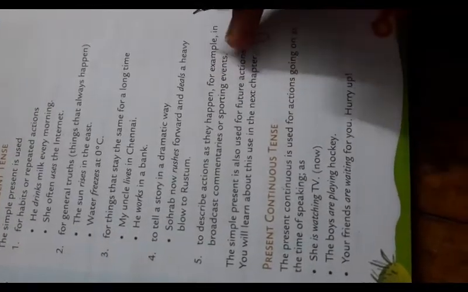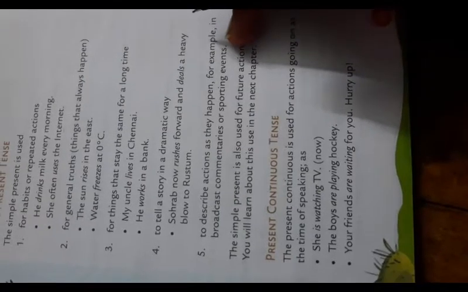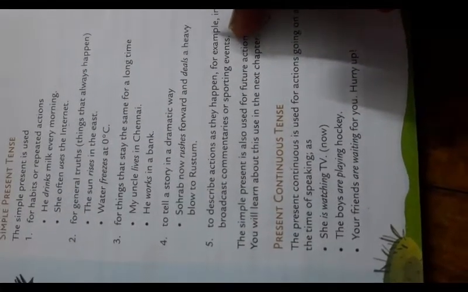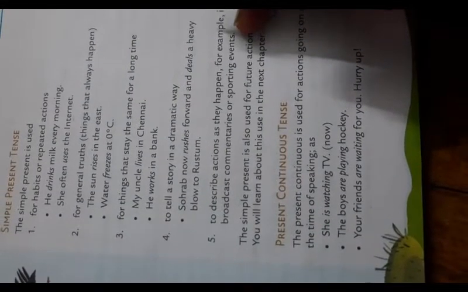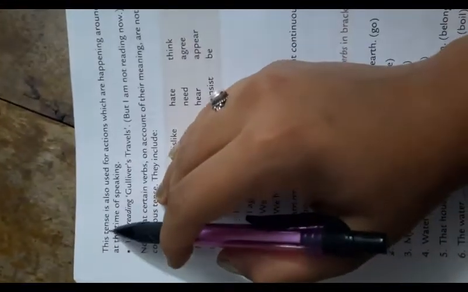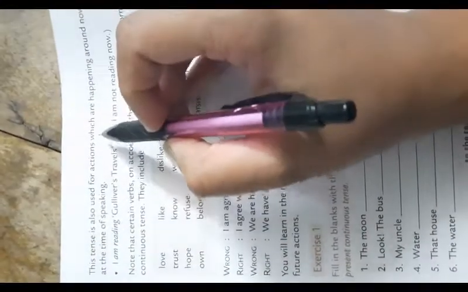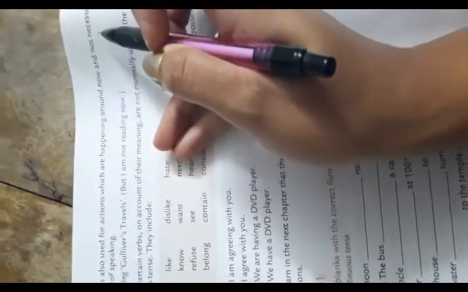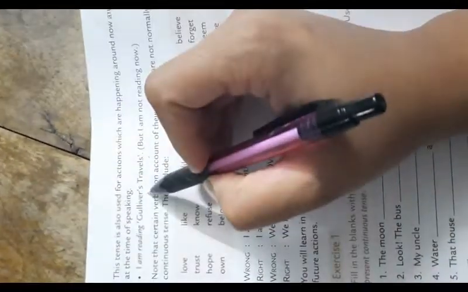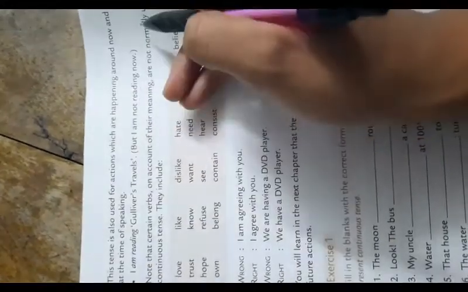Present continuous tense. The present continuous is used for actions going on at the time of speaking. She is watching TV now. The boys are playing hockey. Your friends are waiting for you. Hurry up. Next. This tense is also used for actions which are happening around now and not necessarily at the time of speaking. I am reading Gulliver's Travels, but I am not reading now.